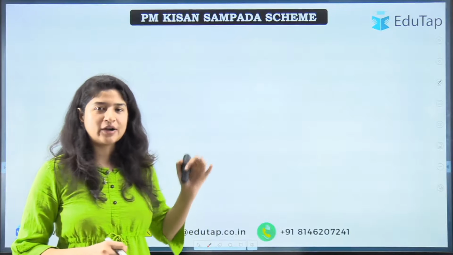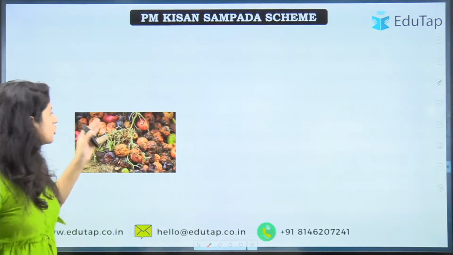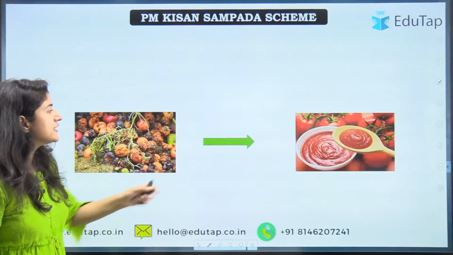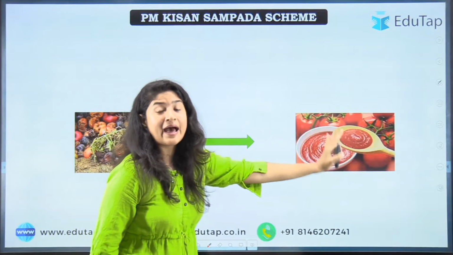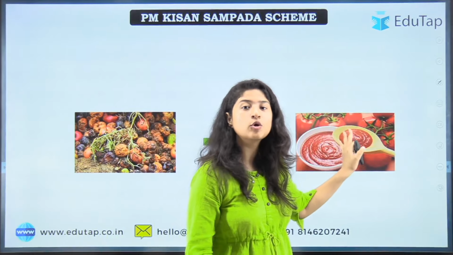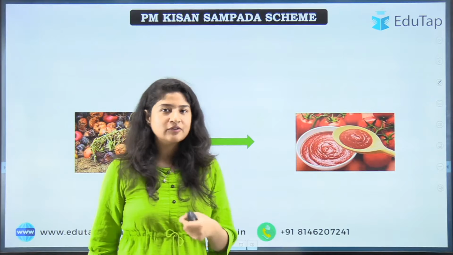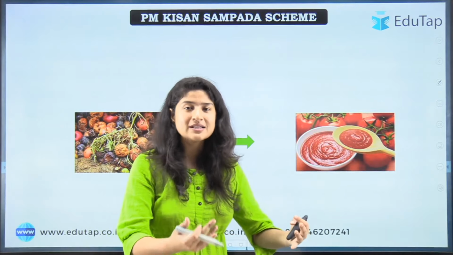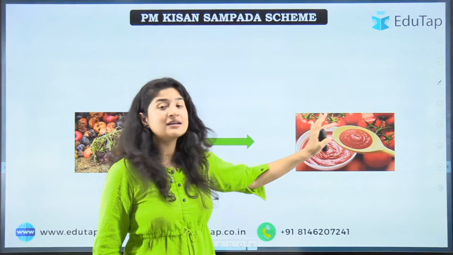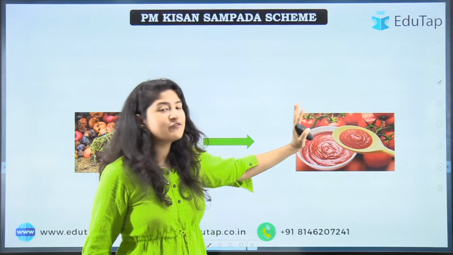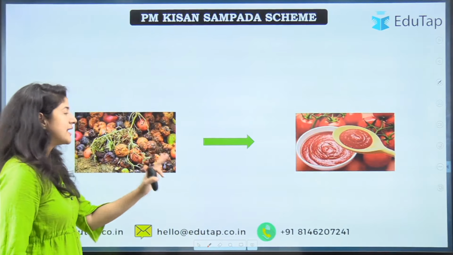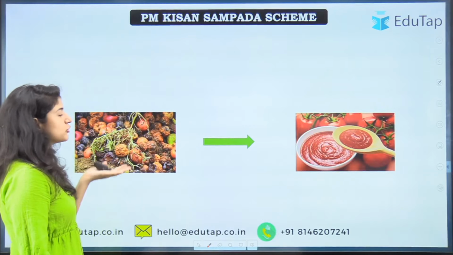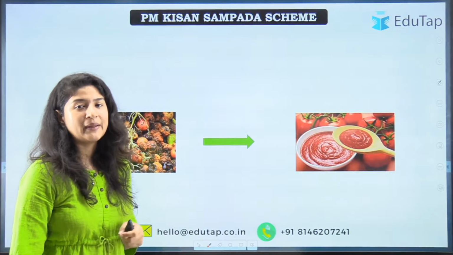Imagine the tomatoes we just saw that were rotten. What if those tomatoes could have been utilized for making ketchup? In this way, the produce would have been utilized, value would have been added, and of course it gets more money or profit than raw tomatoes. So the farmer would have a steady source to sell the produce, and therefore a steady income. Apart from that, industries would have been set up for food processing, and people would have got jobs. Similarly, potatoes that got wasted could have been made into chips.